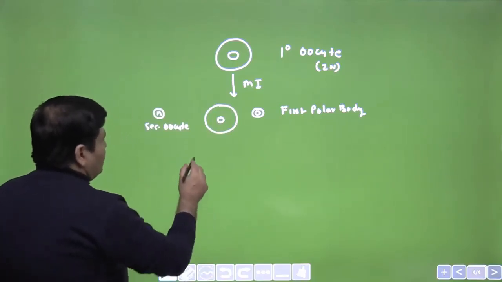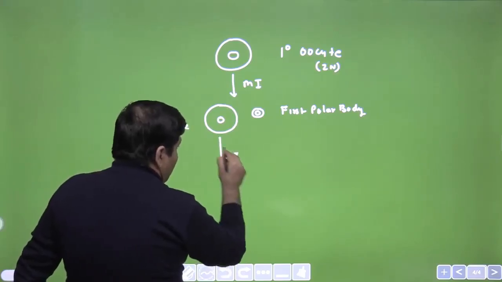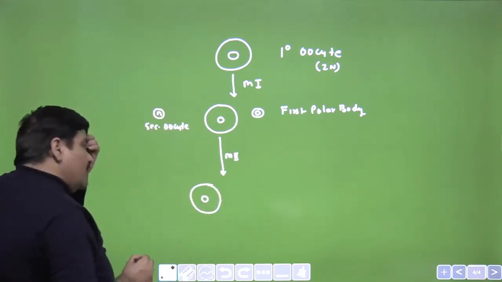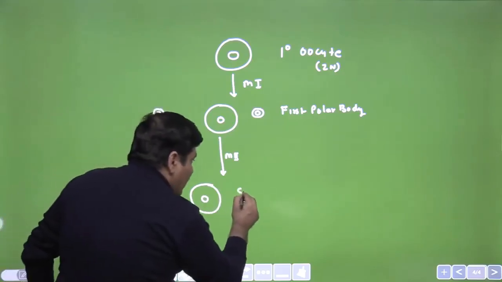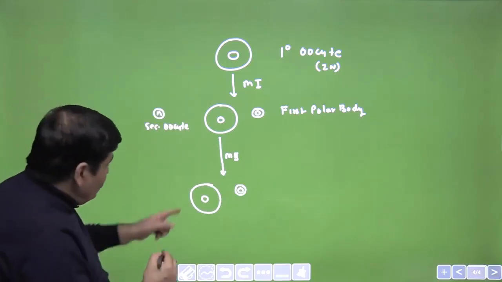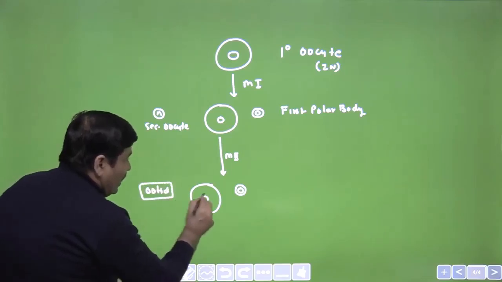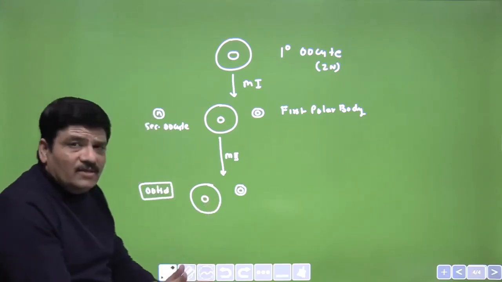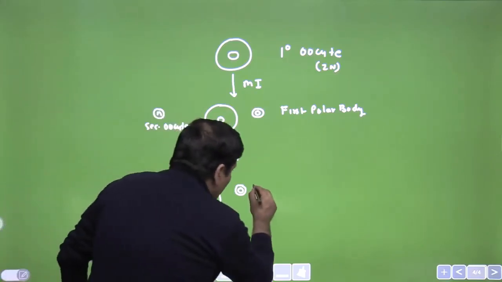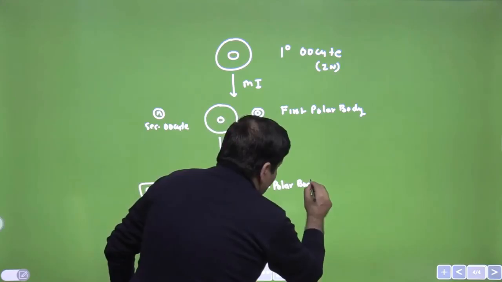This secondary oocyte will complete meiosis 2 and again result in the formation of two unequal cells. One of the cells will retain the majority of the cytoplasm again, and the second daughter cell will not have any significant amount of cytoplasm. This cell would be called the ootid. Remember spermatid in spermatogenesis. The ootid, on further maturation, is called the ovum, and this other cell would be called the second polar body.